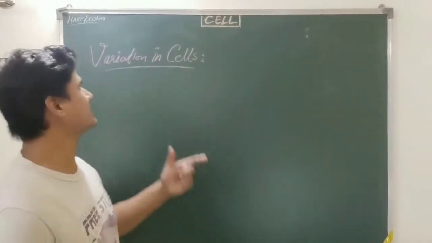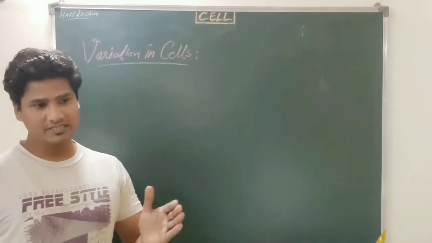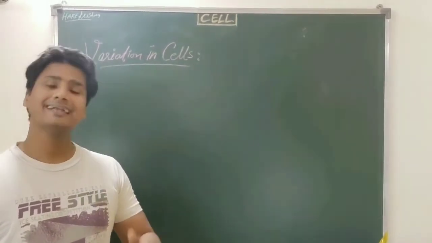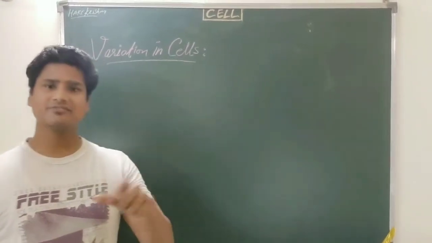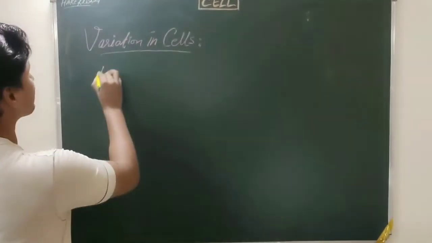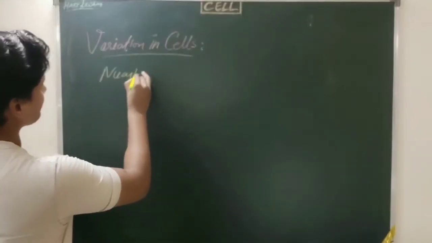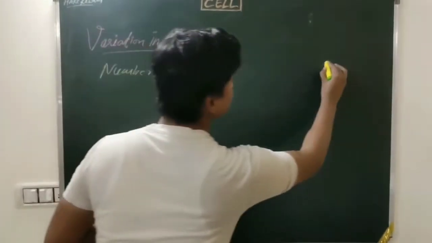Now we proceed to our next topic, that is variation in cell. In different living organisms, on the basis of size, number and shape, the cell shows a different variety, or we can say there is a variation in a cell on the basis of number, size and shape.